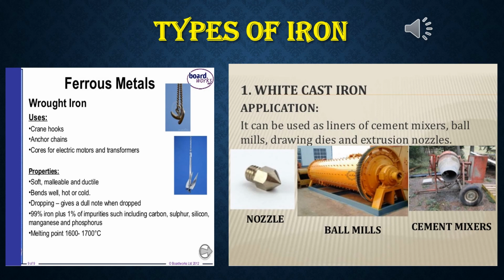Soft, malleable and ductile, bends well, hot or cold. Dropping gives a dull note when dropped. 99% iron plus 1% of impurities including carbon, sulfur, silicon, manganese and phosphorus. Melting point 1600 to 1700 degrees Celsius.